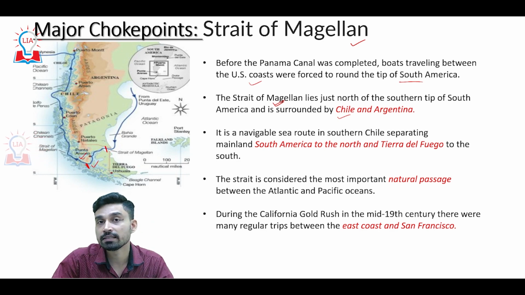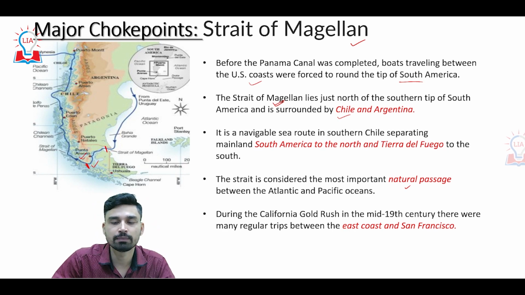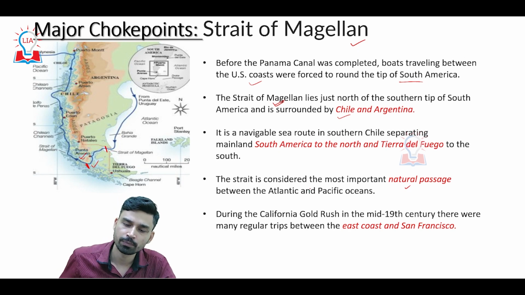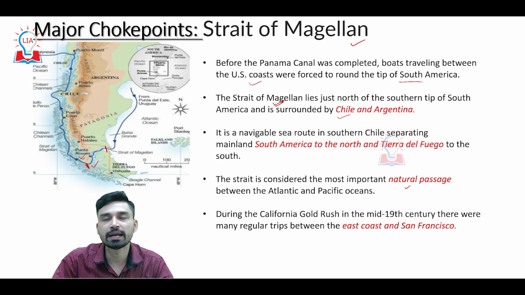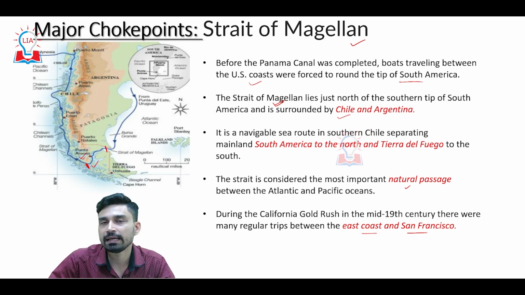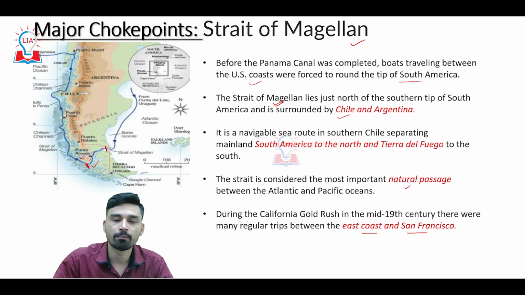The strait is considered the most important natural passage between the Atlantic Ocean and the Pacific Ocean. Obviously, the Panama Canal is also a significant interlinking passage between the Atlantic and Pacific, but that is an artificial project. During the California gold rush in the mid-19th century, there were many regular trips between the East Coast and San Francisco, and a lot of ships used to move through the Strait of Magellan.